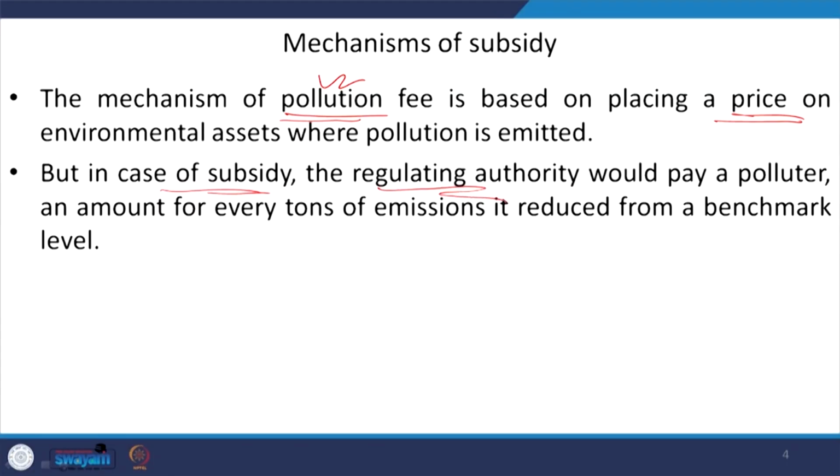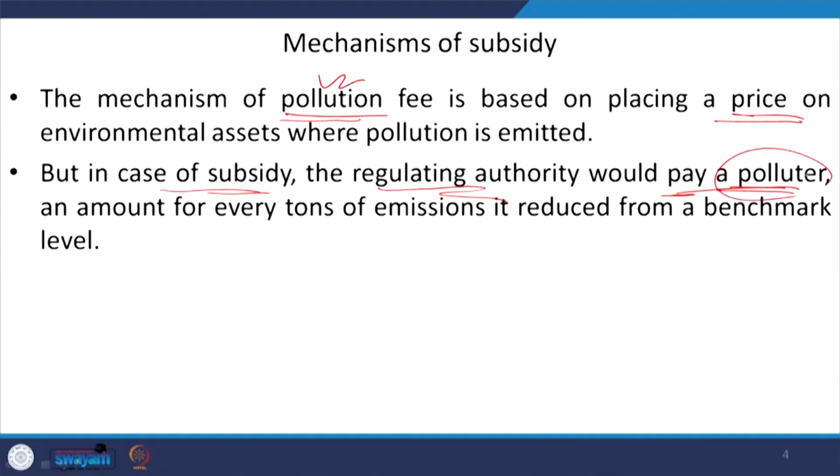But in the case of this subsidy, this is not happening. The mechanism is a bit different here. So, what is the difference? Here the regulating authority or the public authority who is in charge of controlling or monitoring the pollution is going to pay a kind of incentive, maybe a grant or cash or some tax rebate, and they are going to pay it to this polluting industry or polluting firm.